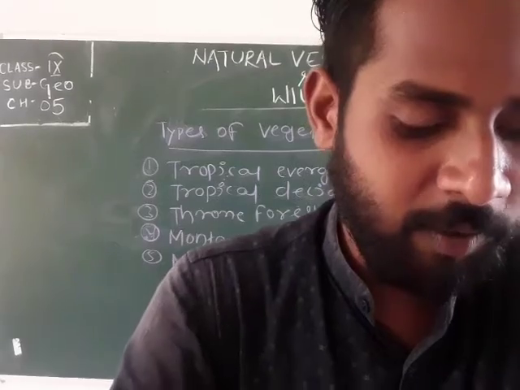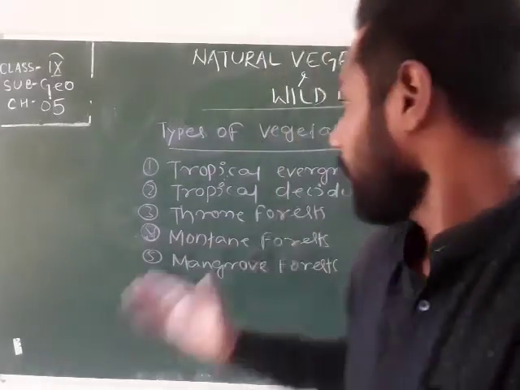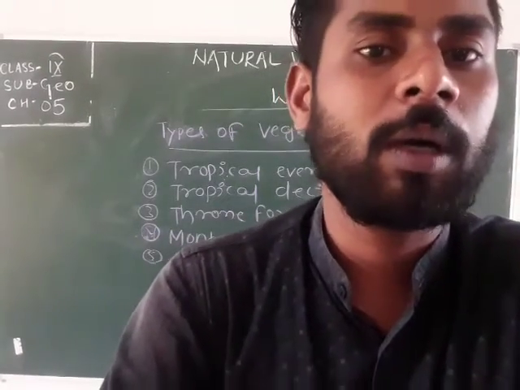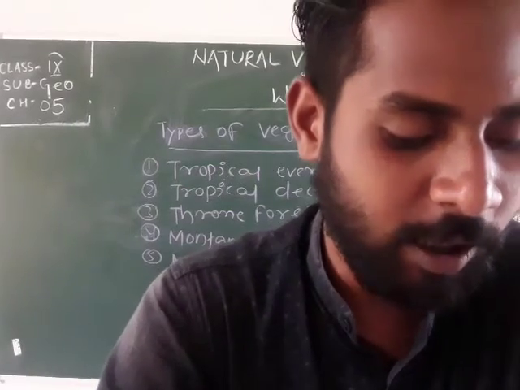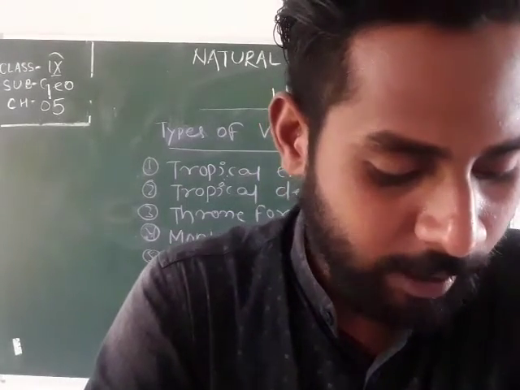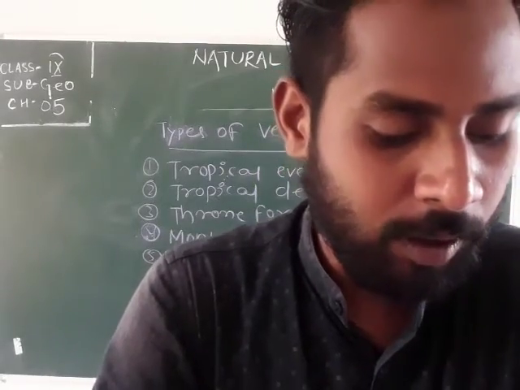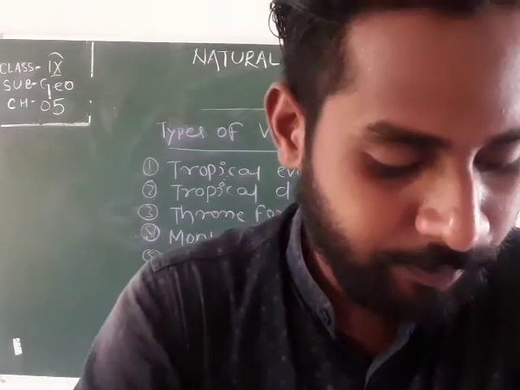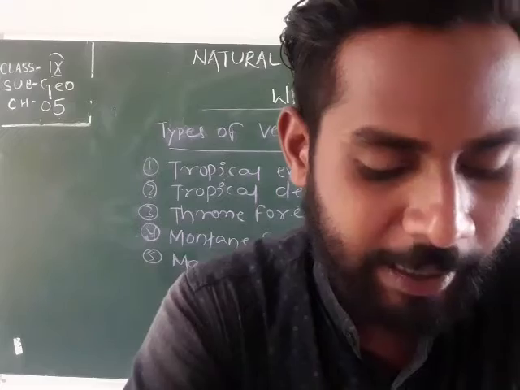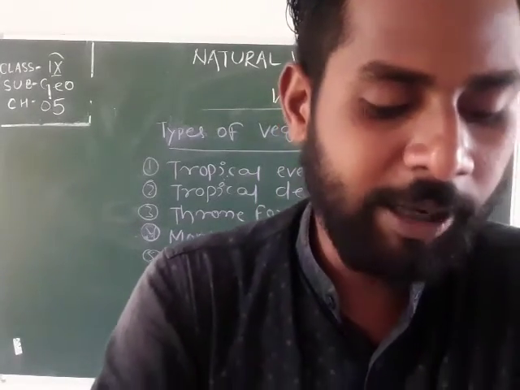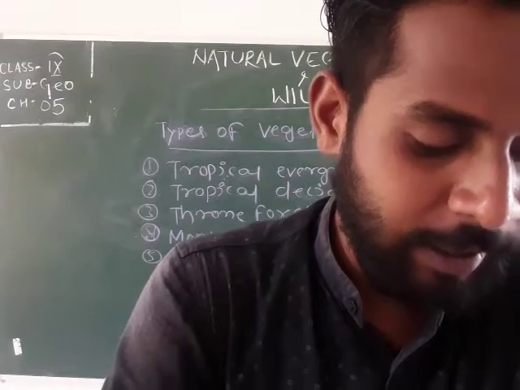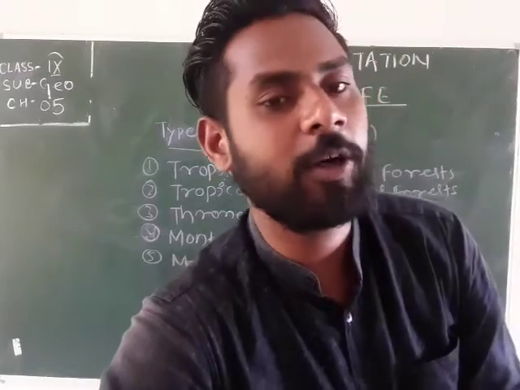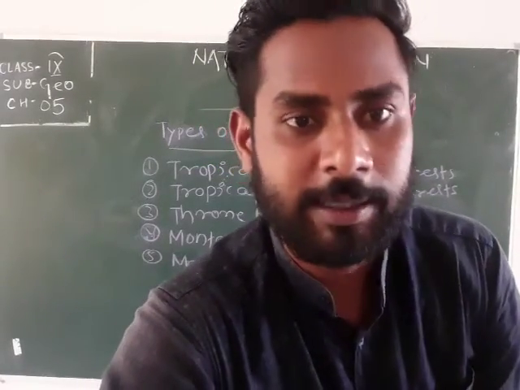Then these forests are further divided into two types. Means tropical deciduous forests are also divided into two classes or categories. The first one is moist deciduous and the second is dry deciduous. So what are the features of moist deciduous forest? It is found in areas receiving rainfall between 200 and 100 centimeter. And it is present in most parts of India, because as we have already known, the climatic condition of India is monsoon type.